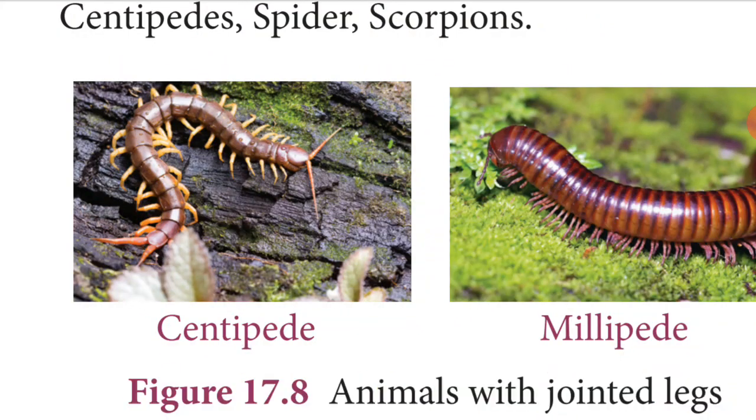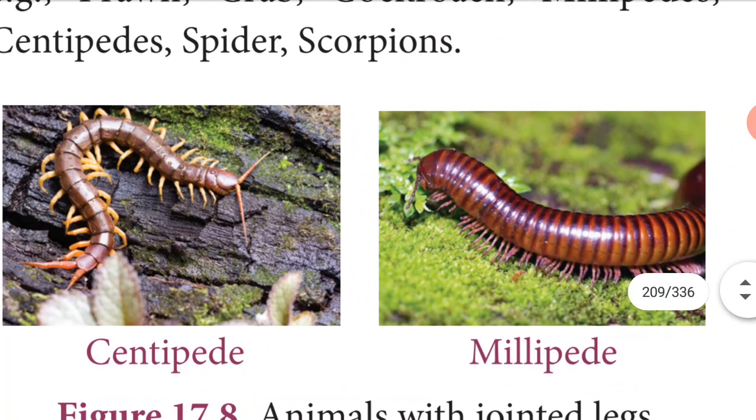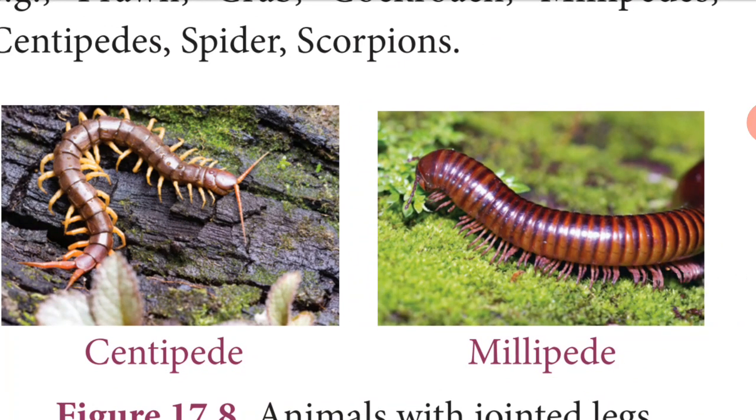It is the largest phylum. Among that 9 phyla, which one is the largest phylum? Phylum Arthropoda only. The largest phylum of animal kingdom is phylum Arthropoda. It is a bilaterally symmetrical triploblastic coelomate animal. The body is divisible into head, thorax, abdomen. Head, thorax, abdomen.